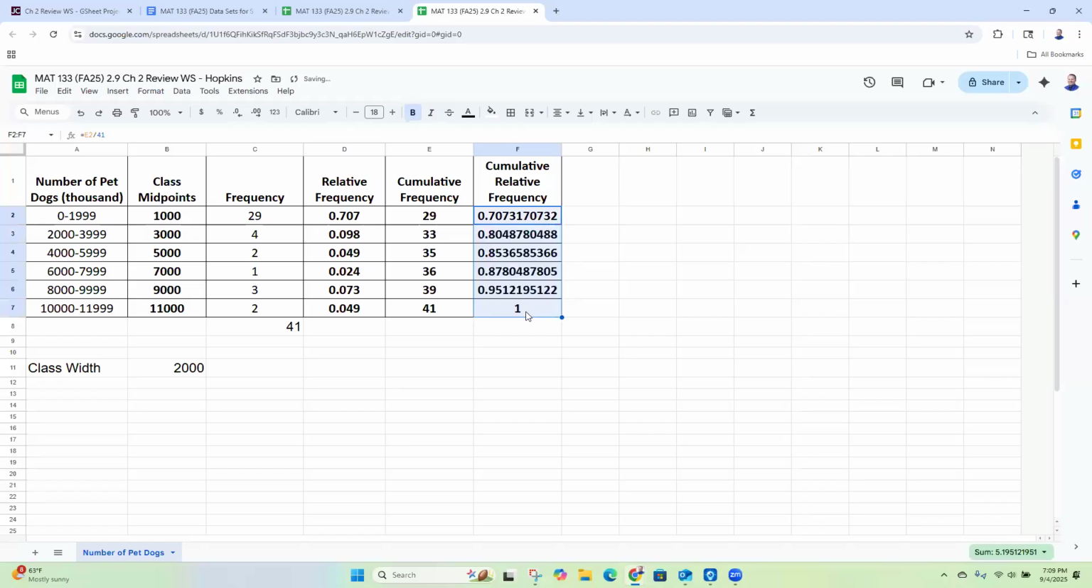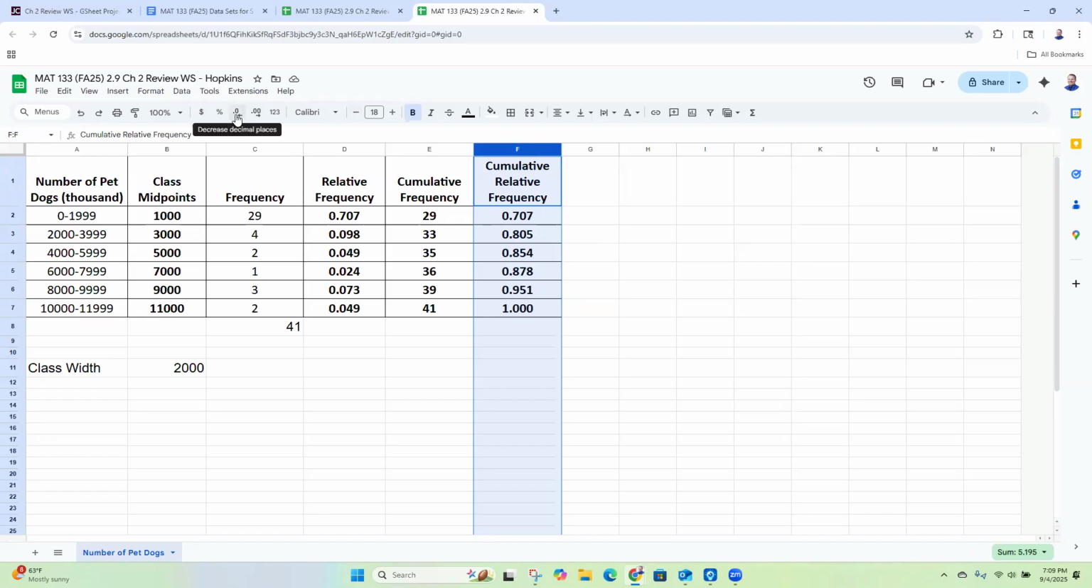And the last one should always be 1. The last one should always be 100%. Okay. But this is still, I don't want all these decimal digits, so we need to make sure we only have 3 digits after the decimal. So we'll highlight column F by clicking on the F, and then we'll use decrease decimal places until we have 3 places. All right, great.